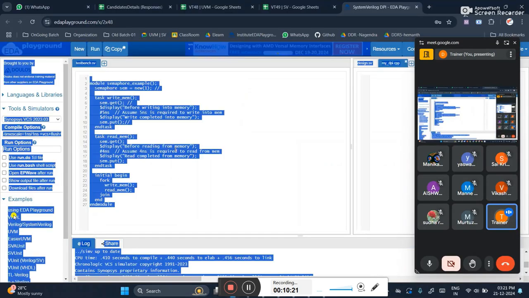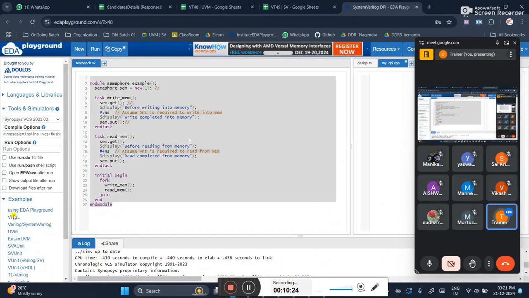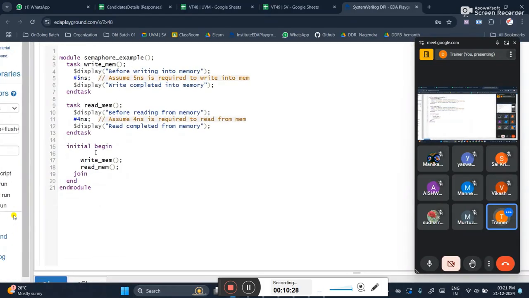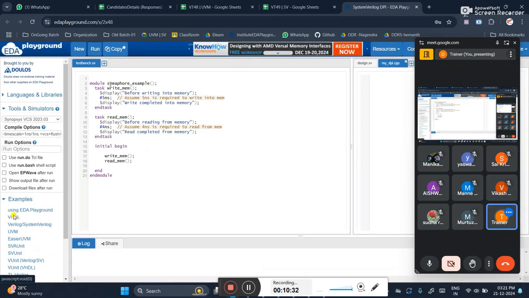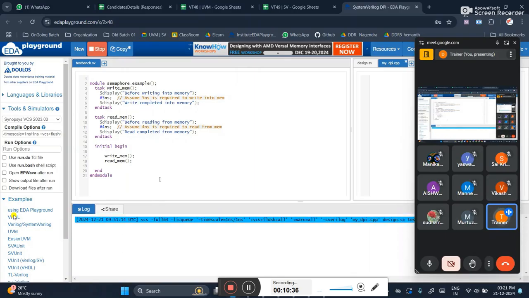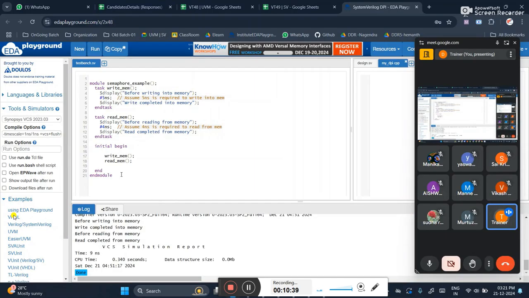I can't go and change his code, because only he can change his code. He has written fork join. I can't tell him, "Man, here I want the write method to get executed first, then the read method. So please remove that." No, the fork join, I can't tell him. Without disturbing my code, I want to control this.